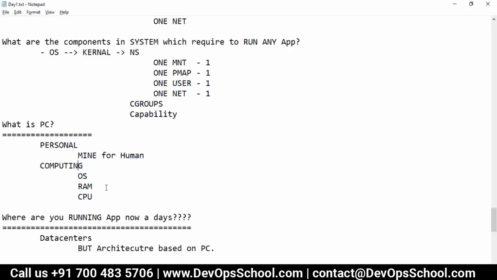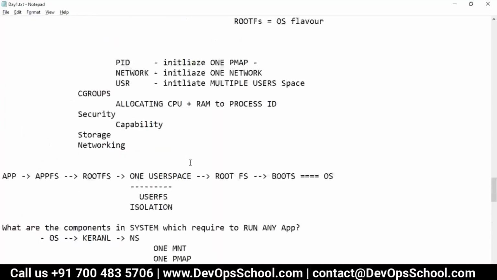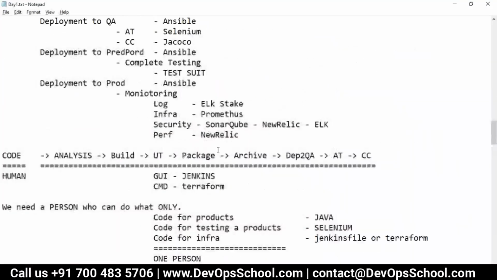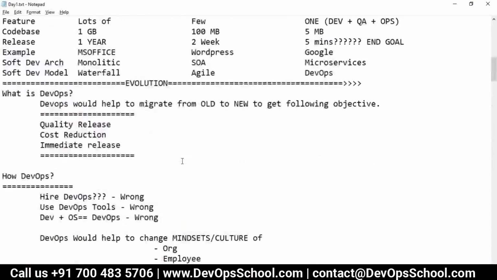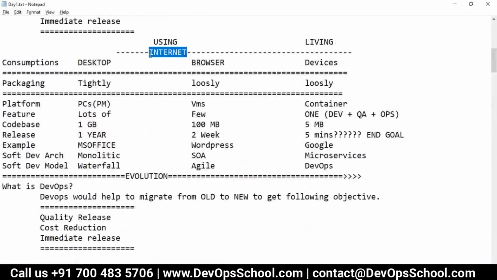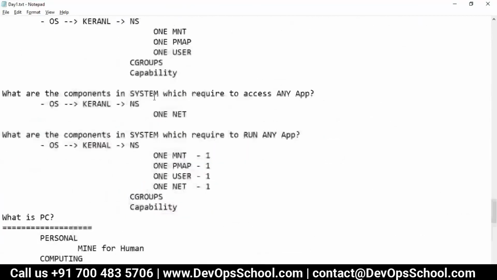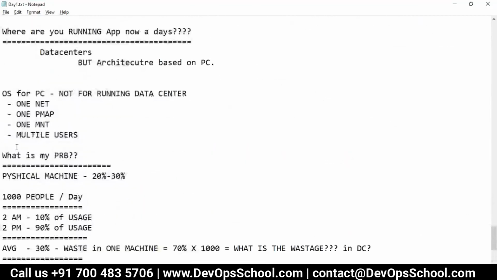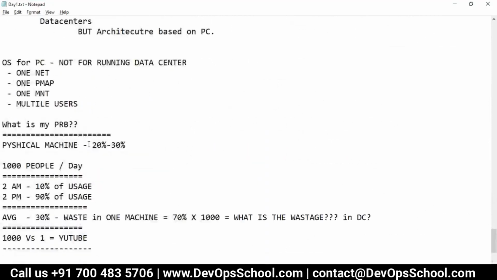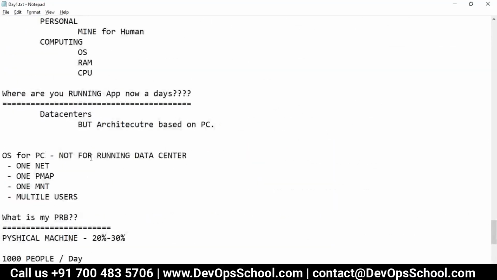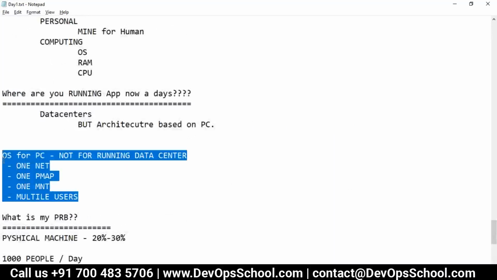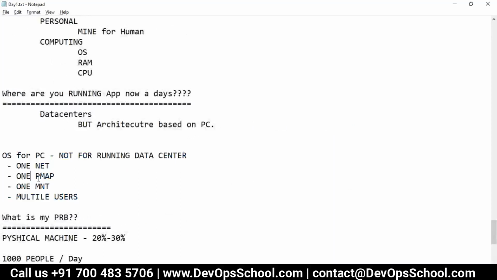We created operating systems for human beings to operate compute devices, not for running data centers. The data center concept has come only in the last few years, with the evolution of the internet. At that time, when I designed this architecture, Microsoft, Linux and Unix guys were not thinking about running data centers. They were thinking about creating an interface between the human and the compute machine.